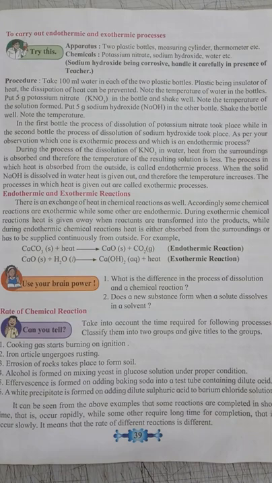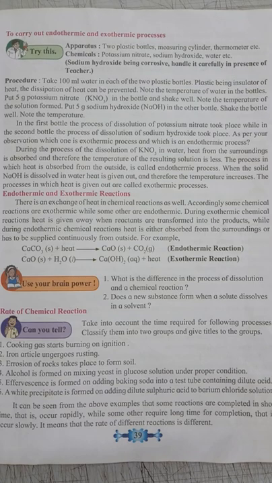It can be seen from all these examples that some reactions are completed in a short time and occur rapidly, while some reactions require a long time for completion. Means some reactions occur slowly and some reactions occur rapidly.